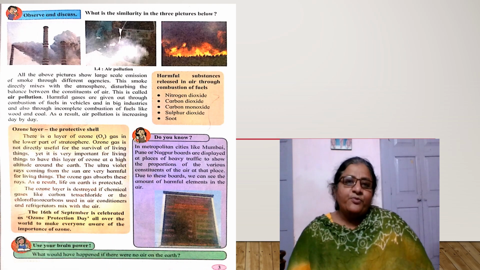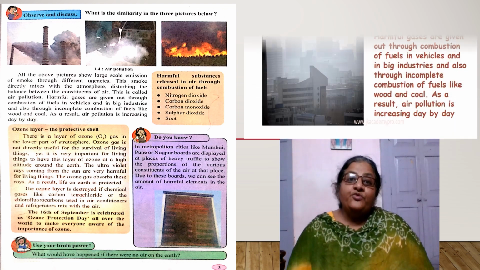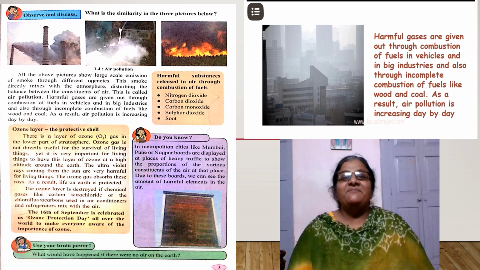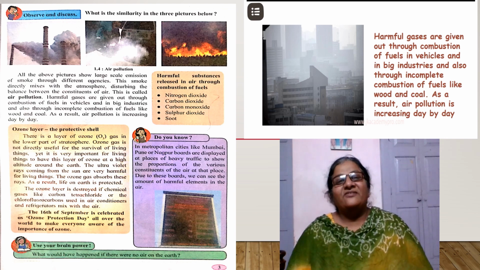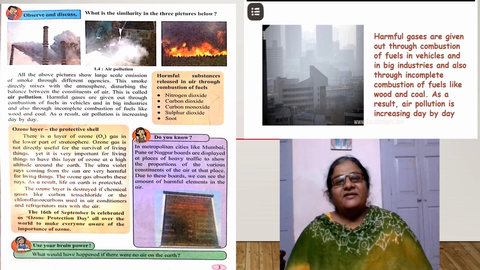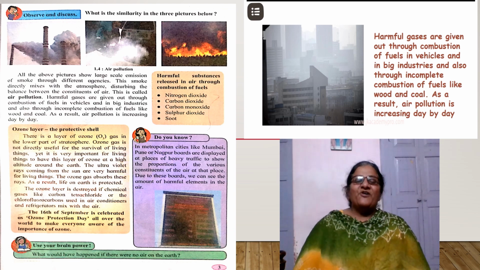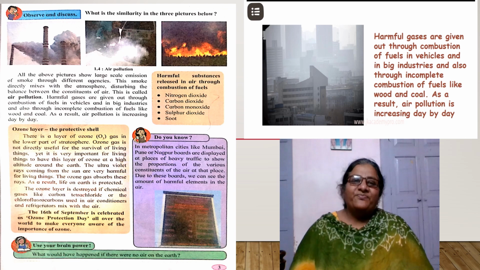Now, what if the proportion of gases in the air gets disturbed due to certain man-made activities? We know that we use air for our own purpose, and we survive on the earth because of air.